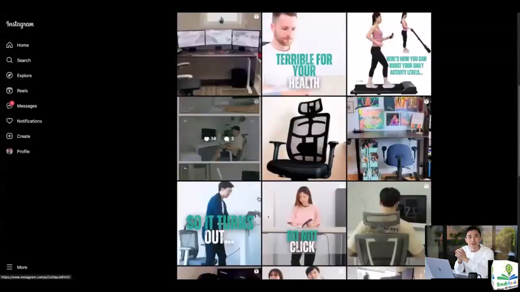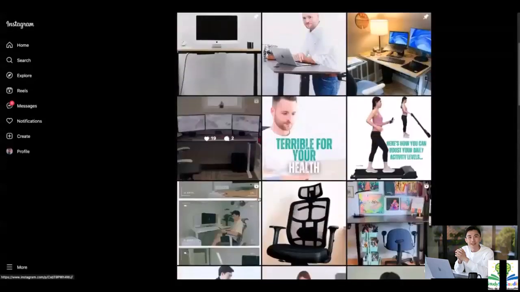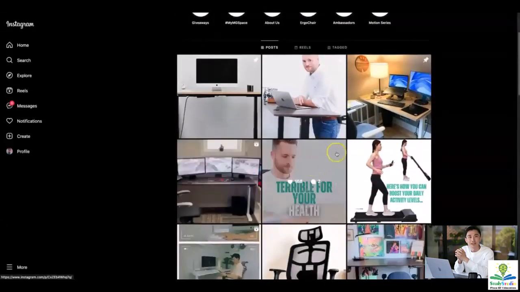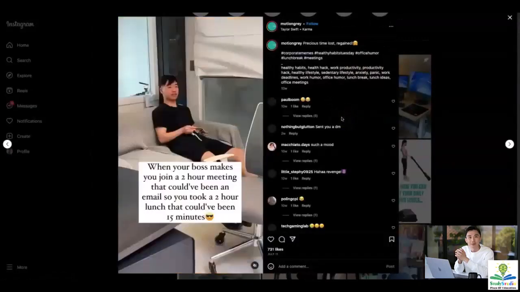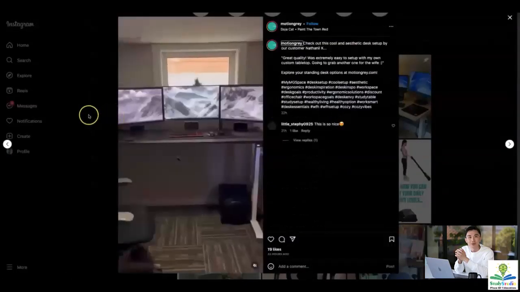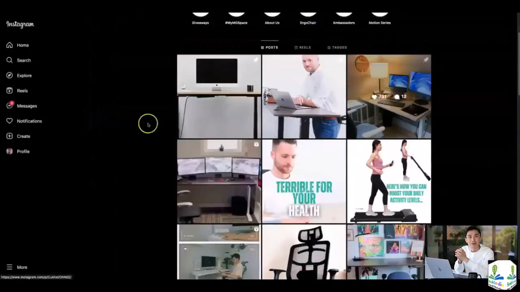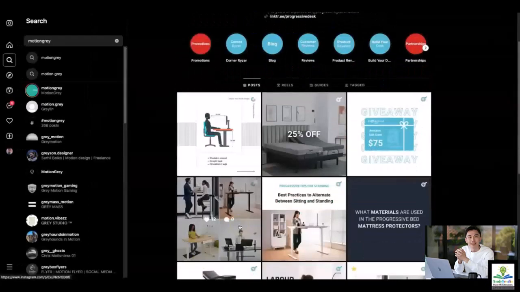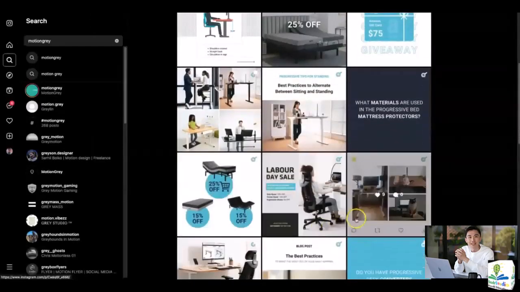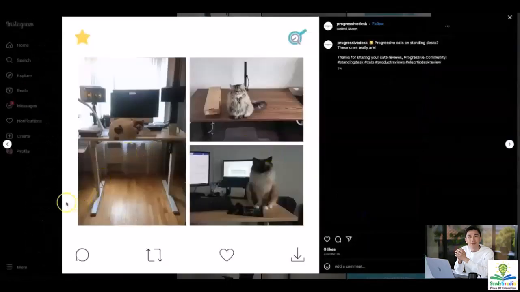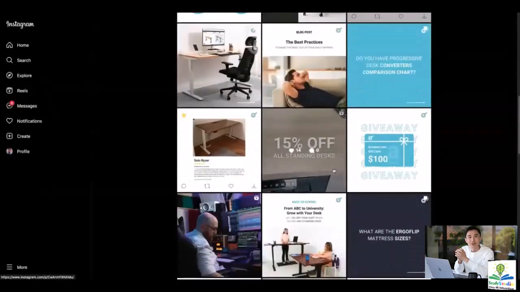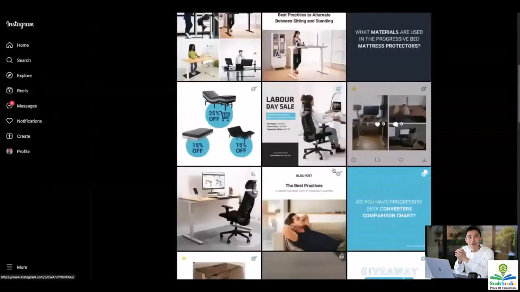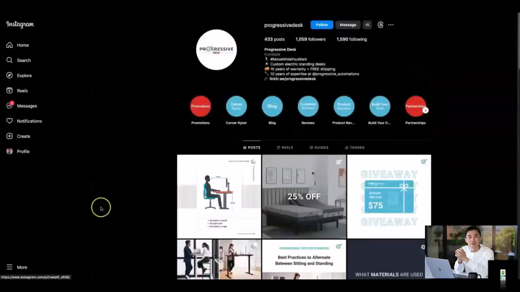If we look at their pictures and the data that they've provided and the kind of posts that they're making, yes, it is pretty apparent that these are all home setups, and these are from consumers who are setting up their offices at their homes. Secondly, if we go to Progressive Desk, now over here, I see that yes, these settings are from people's homes. So now I am certain that yes, they are trying to sell to consumer segments which are working at their homes and who have home office setups.